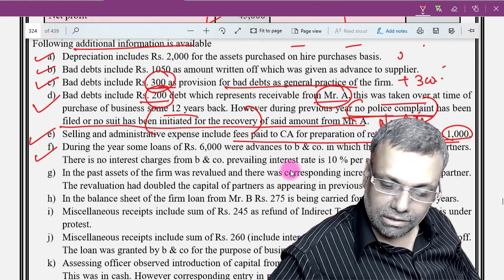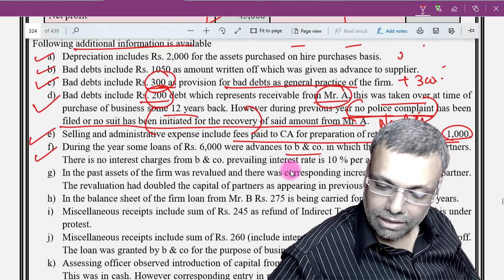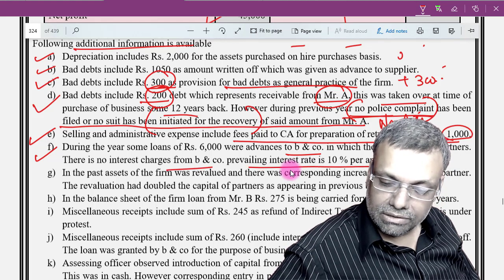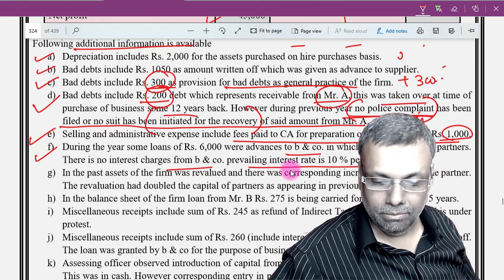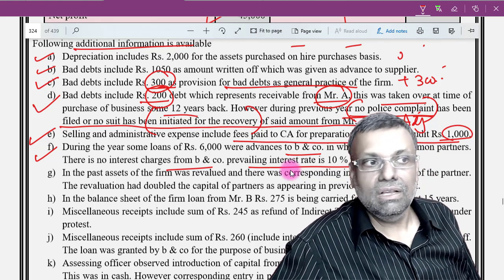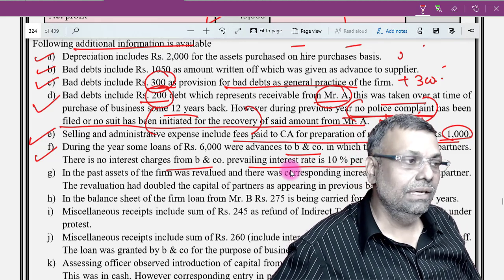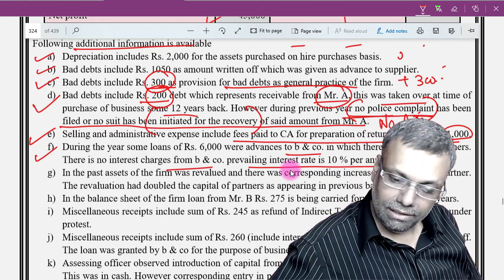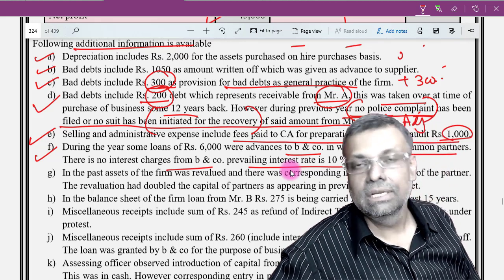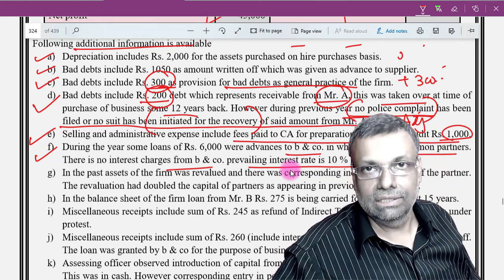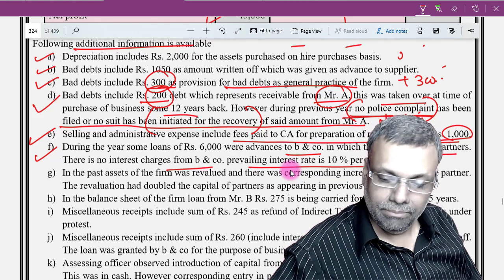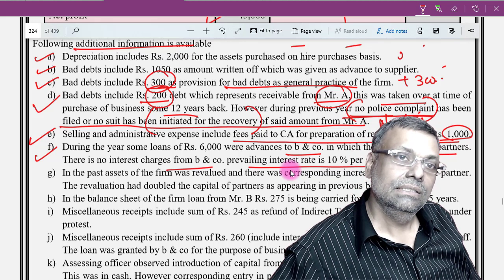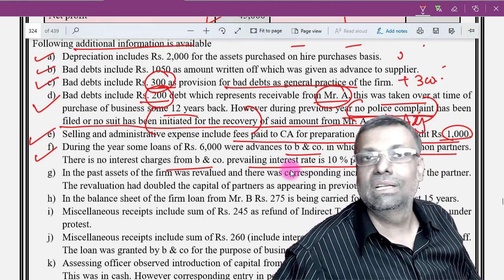Point number F, during the year, some loans of 6,000 were advanced to BN company in which there were common partners. There is no interest charged from BN company. Prevailing interest rate is 10% per annum. Okay. Now see, in this particular situation, you are giving money to a related party, because there are some common partners, and you are not charging any interest. So in such a situation, should there be any disallowance of the expenditure or something like that?